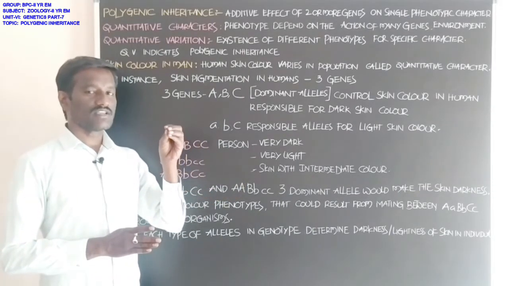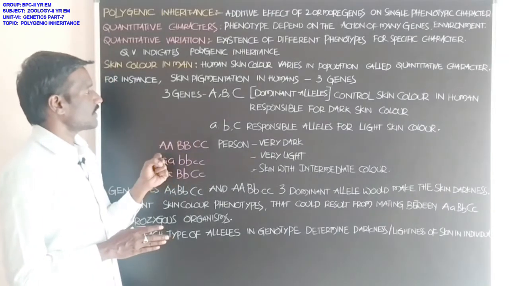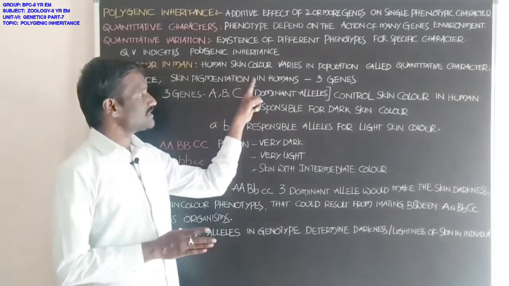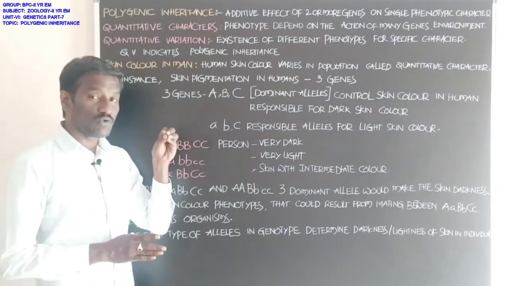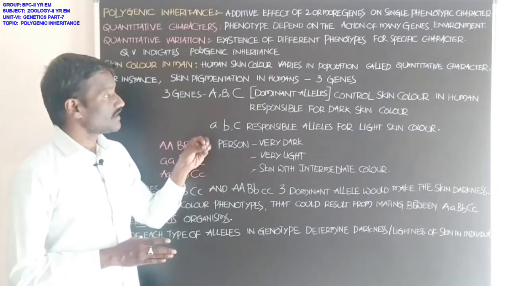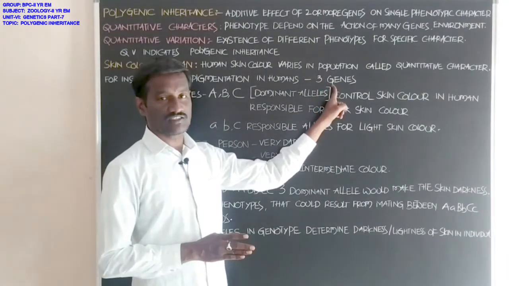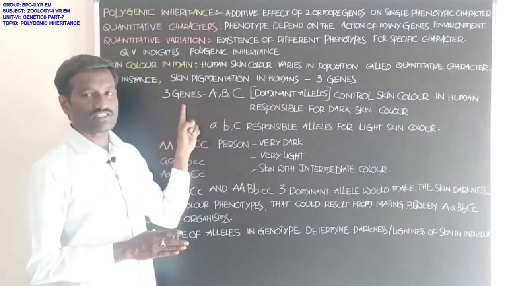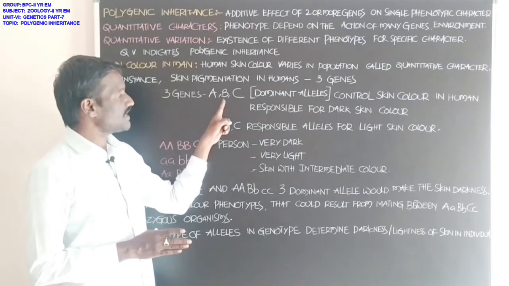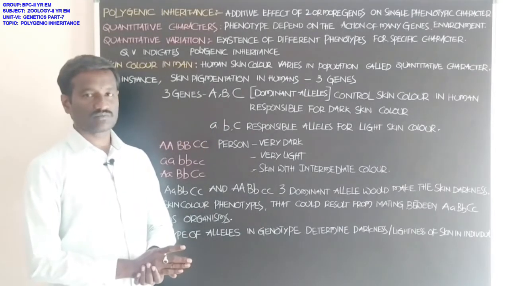This phenotypic character is controlled by three genes, students. Which are the three genes? A, B, C are the genes.